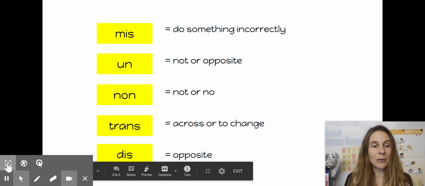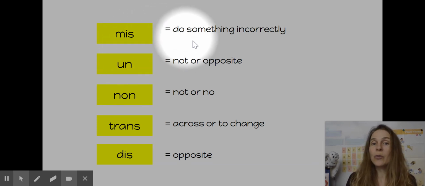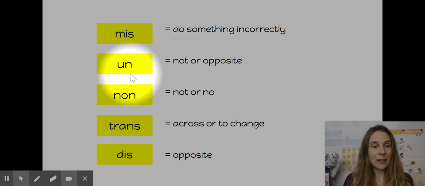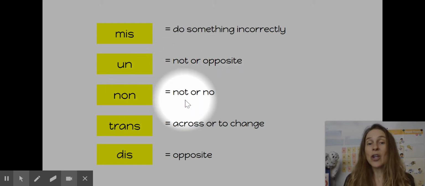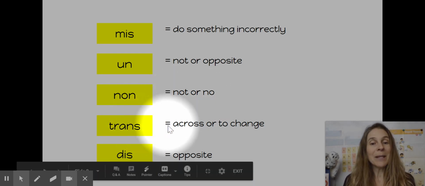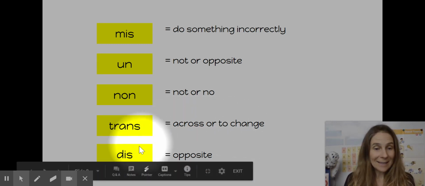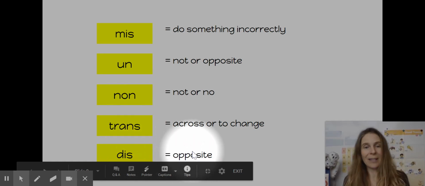Let me get my mouse going. So our first one is miss, which means to do something incorrectly. Our next prefix is un, which means not or the opposite of something. Non means not or no. Trans means to move across or to change. And dis means the opposite also. It means the opposite of something.